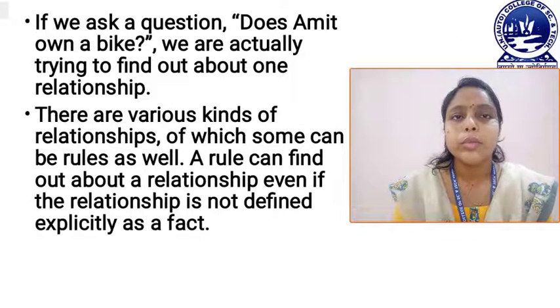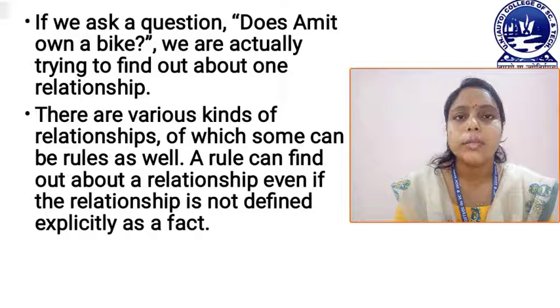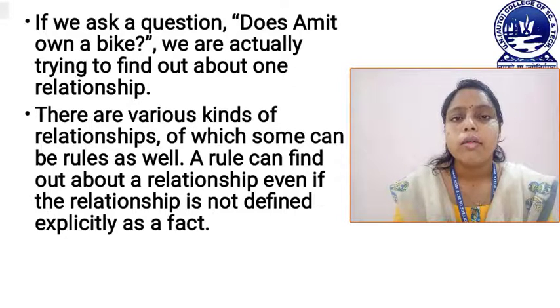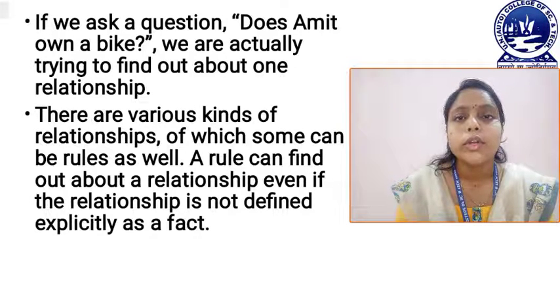Next, if we ask a question, does Amit own a bike? We are actually trying to find out about one relationship. When our knowledge base contains the data that Amit has a bike, then we ask the query to our knowledge base, that is, does Amit own a bike? That means in this question we want to retrieve the relationship between Amit and his bike.